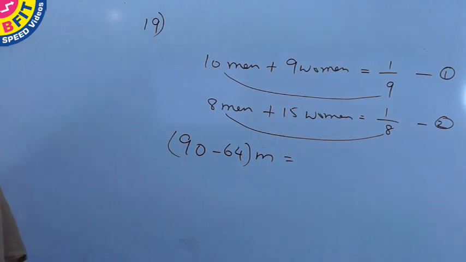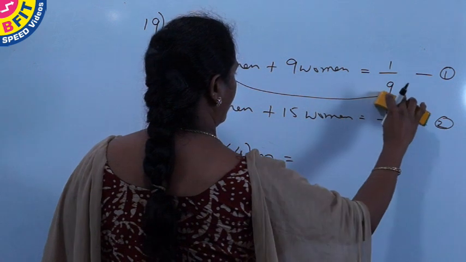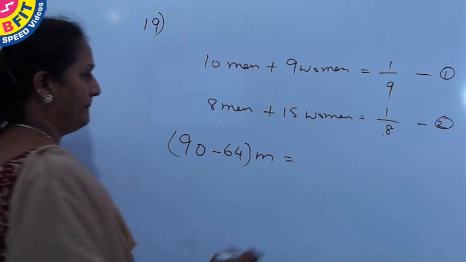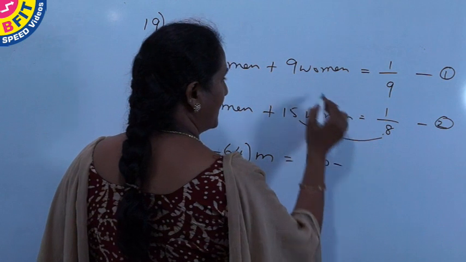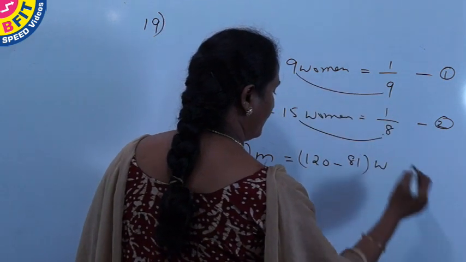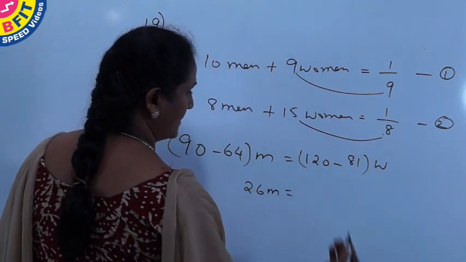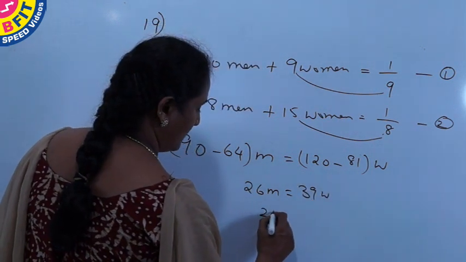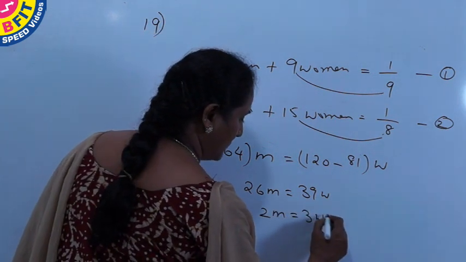In the same way, to get the coefficient for women, multiply this 15 with 8 minus number of women with work done, which will be the coefficient for women. So we have 26m equal to 39w, or simplifying, cancelling throughout with 13, we have 2m equal to 3w.